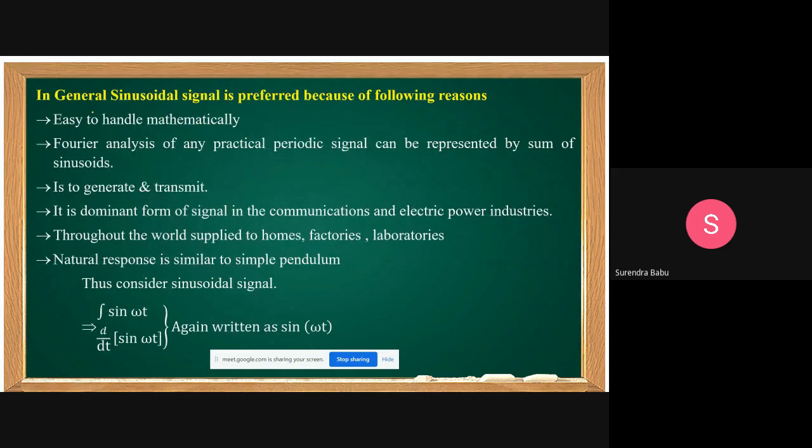This is already given. In general, the sinusoidal signal is preferred because of the following reasons. Easy to handle mathematically. Fourier analysis of any practical periodic signal can be represented by a sum of sinusoids. Easy to generate and transmit. It is the dominant form of signal in the communication and electric power industries. Throughout the world, supplies to homes, factories or laboratories are also sinusoidal. Natural response is similar to a simple pendulum, that I already gave. Because of these reasons, we are considering the sinusoidal signal.